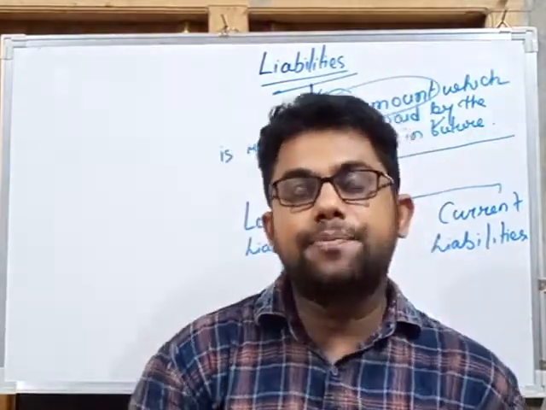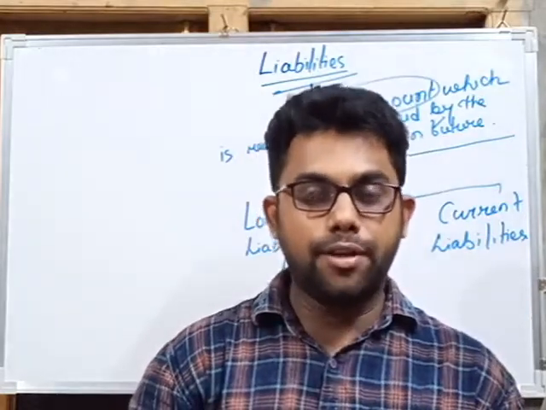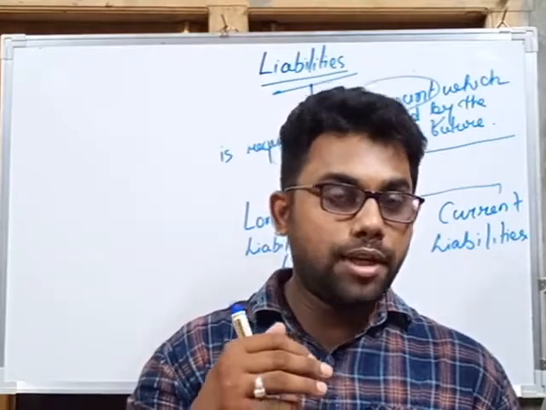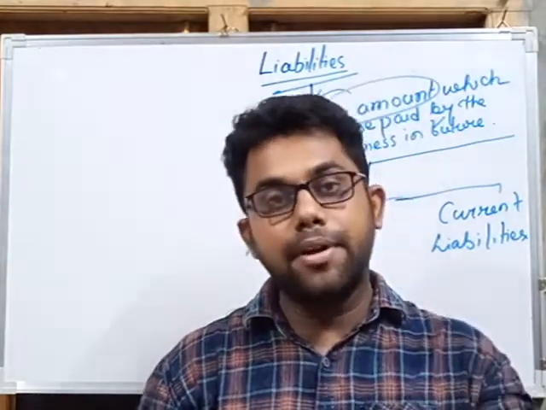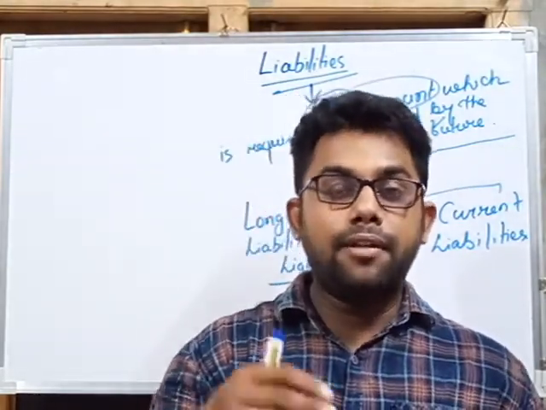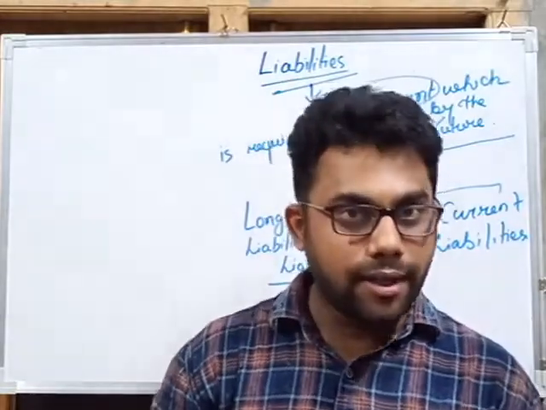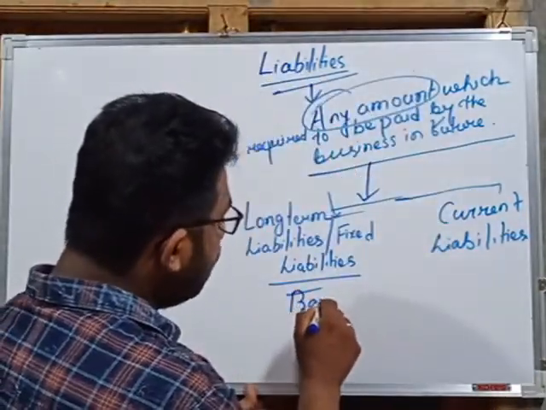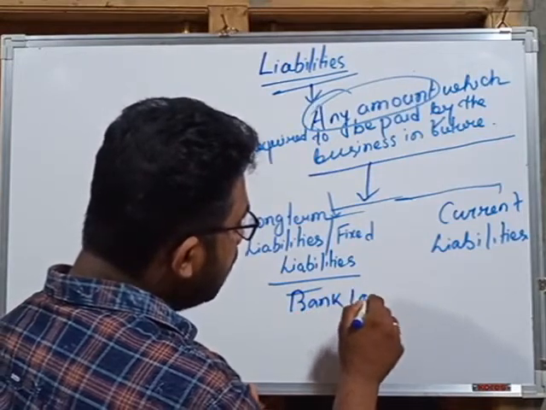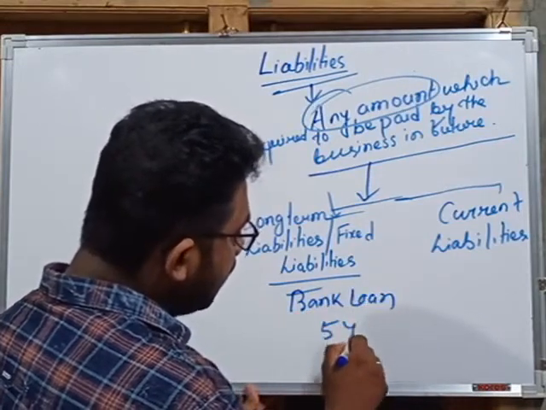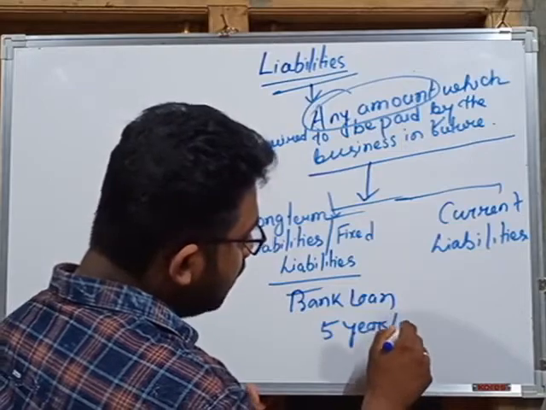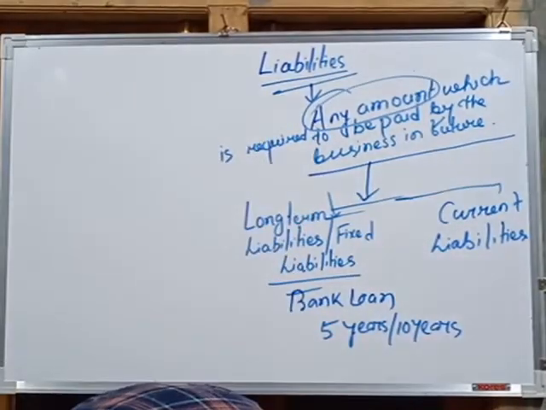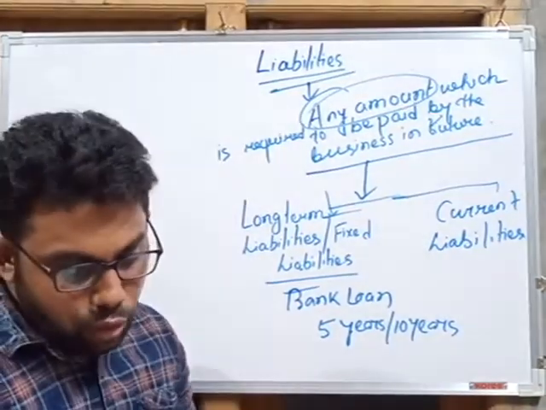The liabilities which are required to be paid after a certain period of time, or we can say after 5 years, that means more than 1 year. Like a bank loan. A bank loan is normally taken for 5 years, 10 years. Whenever we need to pay a bank loan, we need more time.